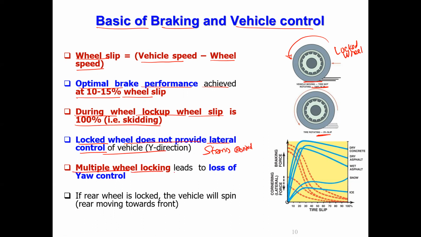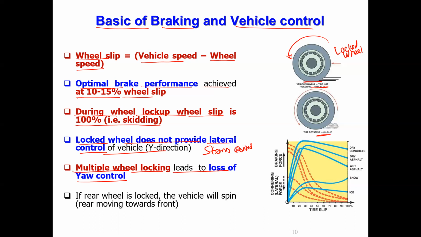Then multiple wheel locking leads to loss of yaw control, because you know the four-wheel vehicle. One wheel can get locked if the brake is not applied properly, and other wheels can still be rotating. In that case, the vehicle can start swaying.